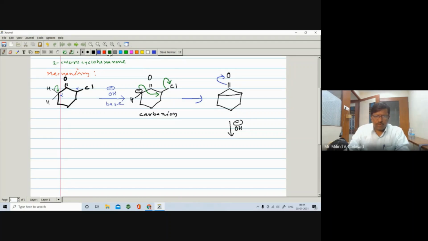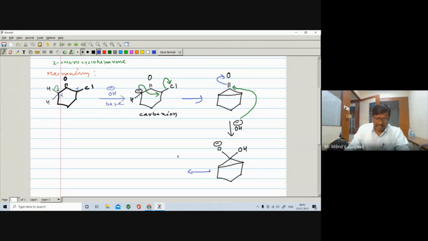So this OH negative will attack this C positive. I will write the same thing, the cyclohexanone nucleus, and here is a bond between this carbon, the pi bond opens here, it becomes O negative, and the OH will attack here. You can get such an alkoxide. And further, what happens?